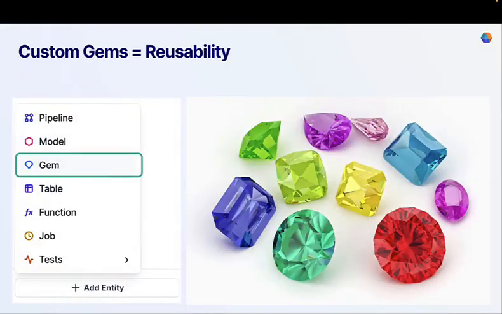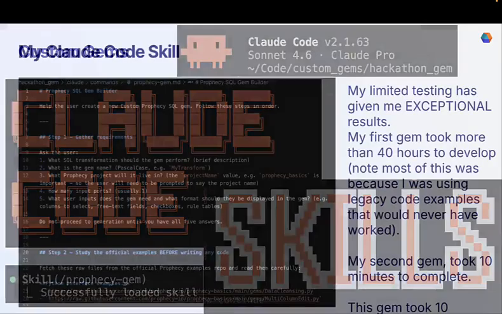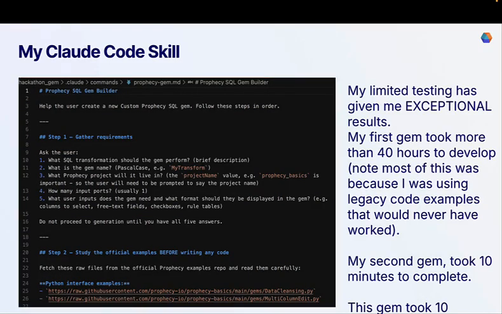Custom gems equal reusability, and I wanted to reuse this machine learning model and so therefore create a custom gem. I've been creating some custom gems recently using Claude Code, and I've had a lot of success using skills. So I've developed a Prophecy gem skill, and that skill looks like this. It's just a markdown file, just text. And my limited testing has given me exceptional results.